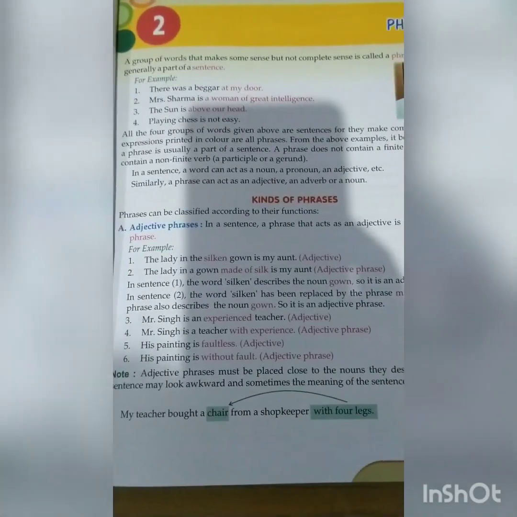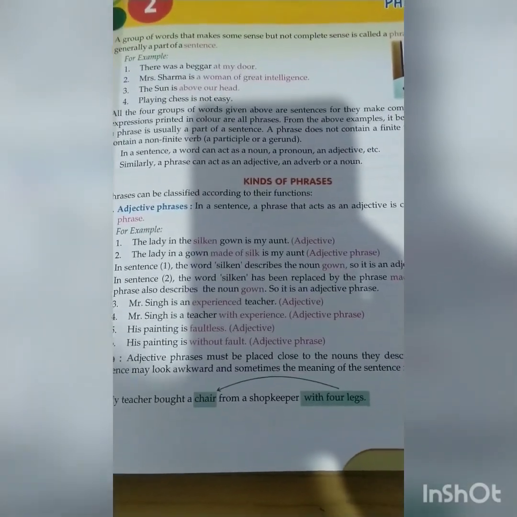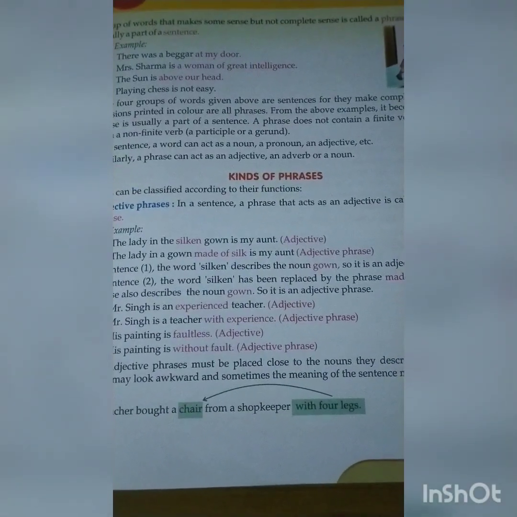Take the first example: the lady in the silken gown is my aunt. What type of gown is it? Silken. So silken is an adjective, describing the gown, that it is made of silk. But if I say the lady in a gown made of silk is my aunt, then made of silk is what?